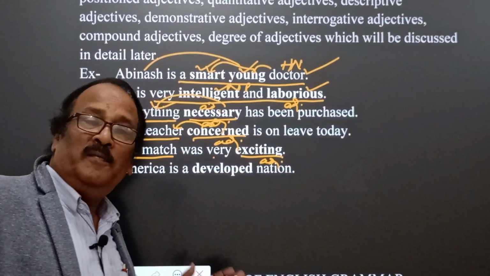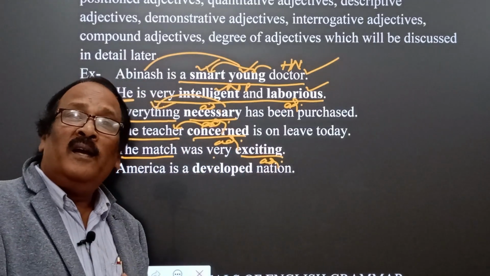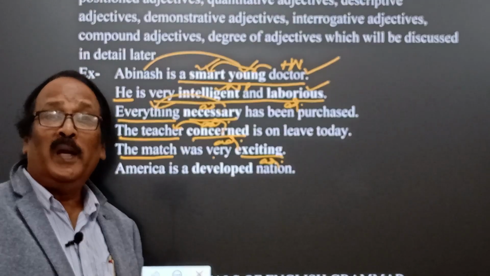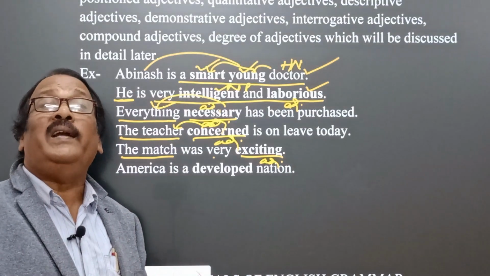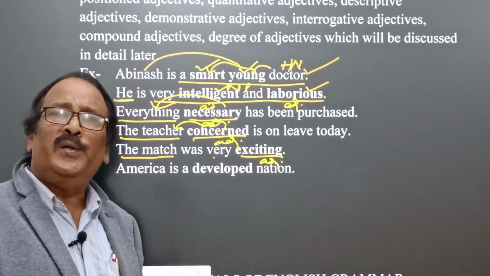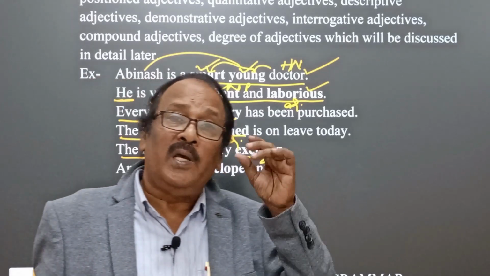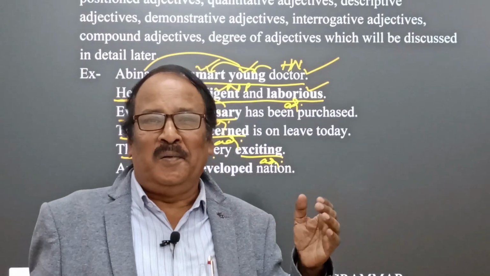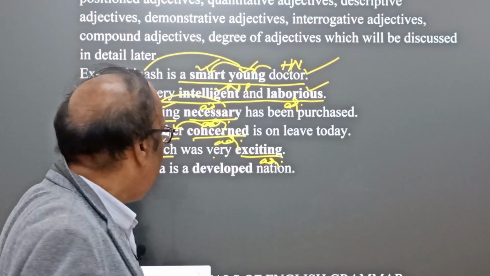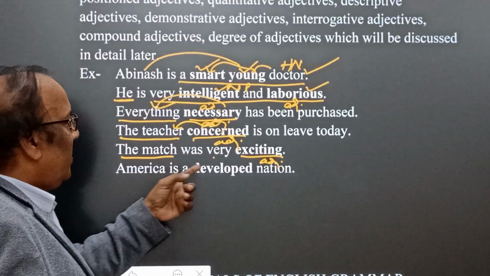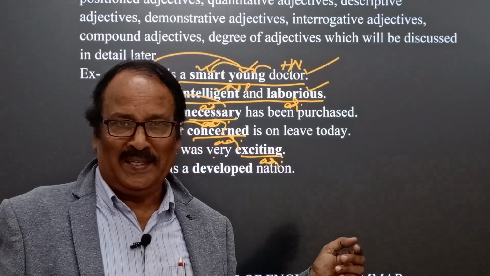In the sense, the match was very exciting, and we were highly excited. You see, listen here, we find excited and exciting. All these are also adjectives. So we find that exciting is an adjective qualifying the match, remaining in the predicative part of the sentence.